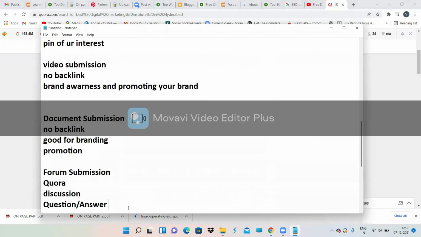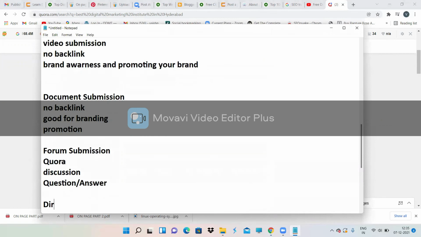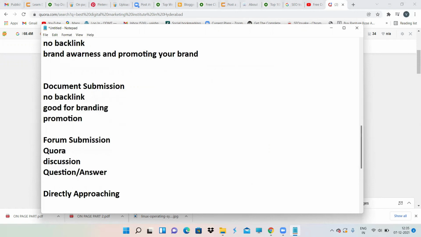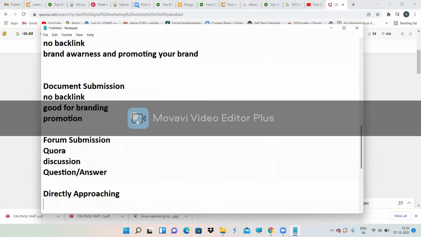Now, one more thing is directly approaching. Directly approaching is the best off-page SEO technique. That is the best way to get backlinks. But here, see, while we were doing directory submission, there was an option called featured links, where you pay money and in 1 or 2 days they approve your backlink. Directly approaching is somewhat similar to that, but it is really different.